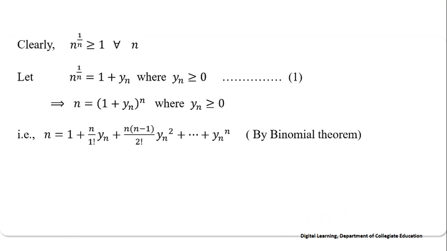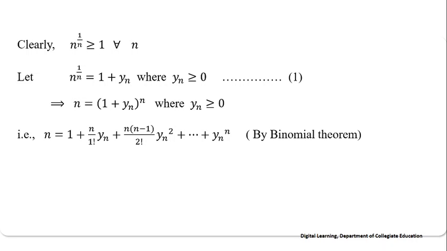By applying the binomial theorem, we will get n equals 1 plus n by 1 factorial into yn plus n into n minus 1 by 2 factorial into yn square, etc., up to yn power n.